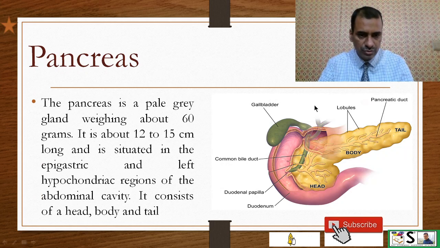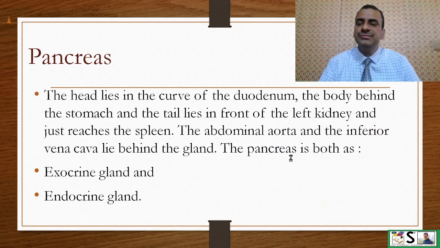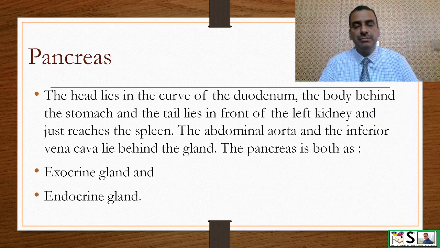This is the curve of the duodenum and the head lies here. The body lies behind the stomach, and the tail lies in front of the left kidney and just reaches the spleen. The abdominal aorta and inferior vena cava lie behind the gland.